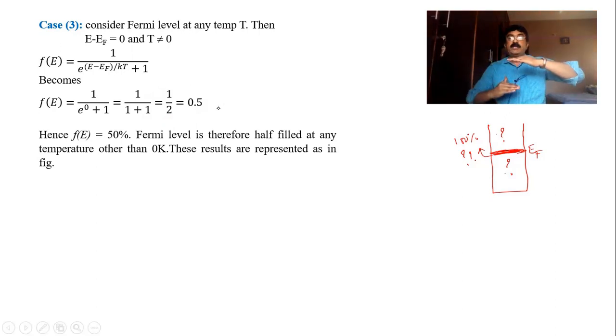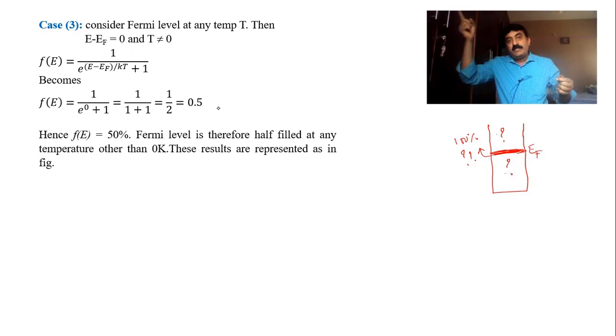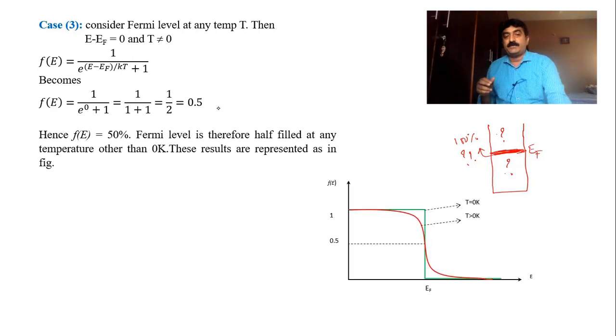So below the Fermi level 100%, above the Fermi level 0%, and Fermi level 100% when the temperature was 0. Now the scenario is not the same. At the Fermi level I cannot say it is 100% occupied. That is what I have got here. How much is the Fermi level occupied? 50% occupied. How much vacant? 50% vacant.